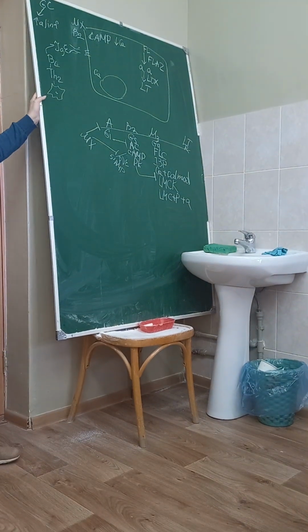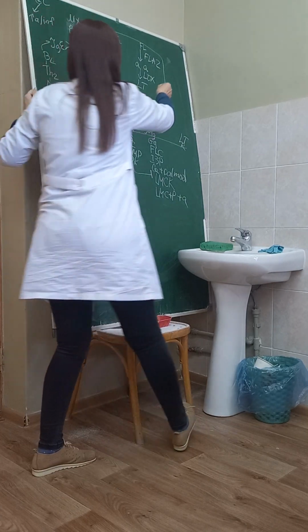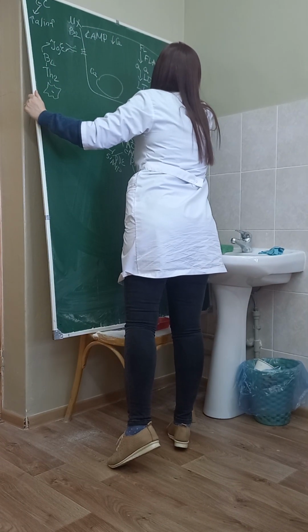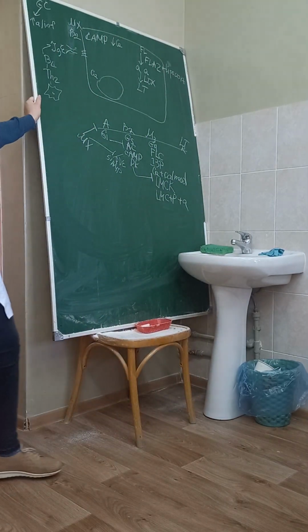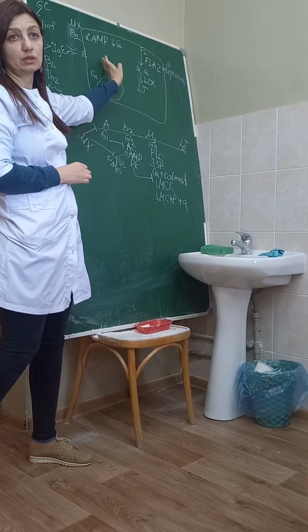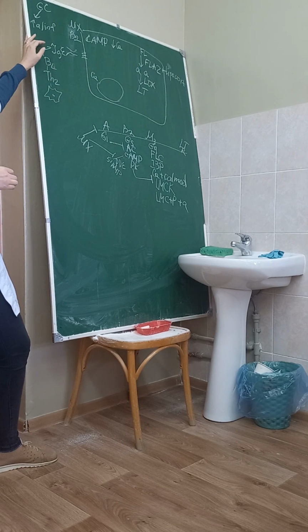And the main anti-inflammatory mediator is lipoprotein. What will lipoprotein do? It will inhibit phospholipase A2 and prevent the synthesis of leukotrienes and also prostaglandins. Prevent synthesis of arachidonic acid. Yes. It will be the genomic effect.